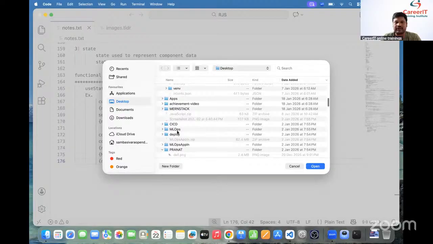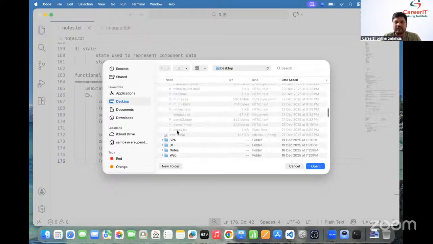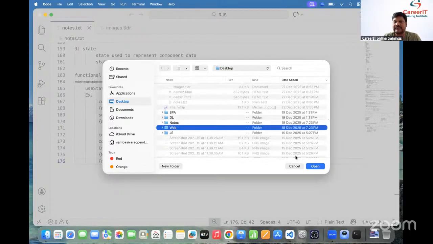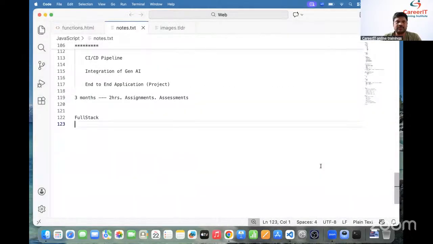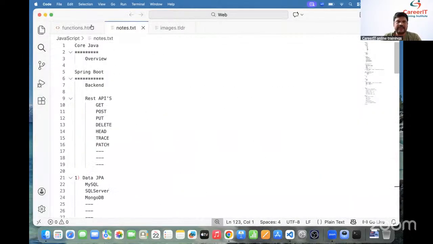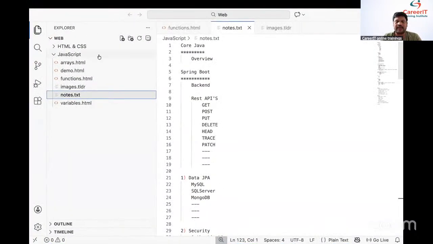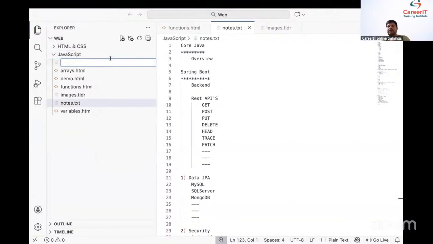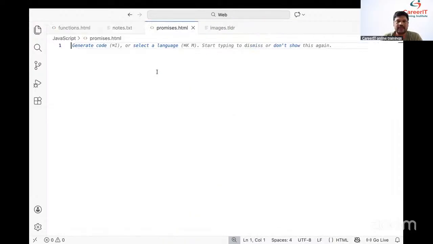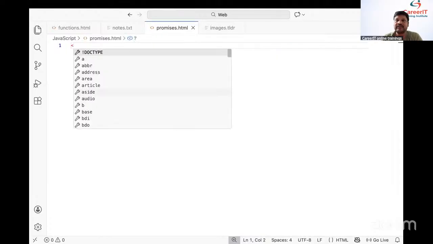Here we have one folder. What is our folder? Our folder is the web folder. Try to select the web folder. Fine. Now, let me create one HTML file. How to create the HTML file? The HTML file name is promises.html. Fine. In promises.html, can you tell the doctype?